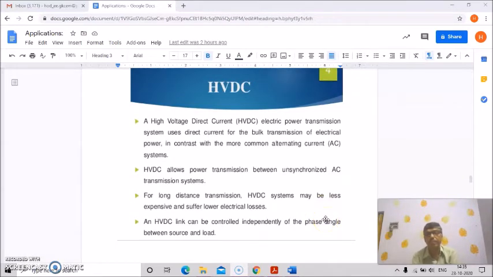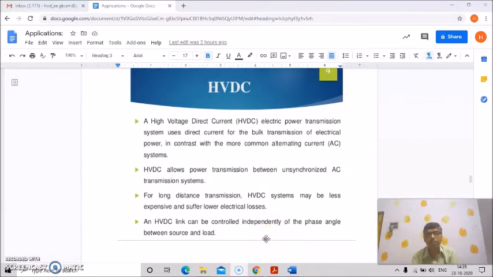Basically a high voltage direct current electric power transmission system uses direct current for the bulk transmission of electrical power, in contrast with the more common alternating current system. HVDC allows power transmission between unsynchronized AC transmission systems, and for long distance transmission HVDC systems may be less expensive and suffer lower electrical losses. An HVDC link can be controlled independently of the phase angle between source and load.